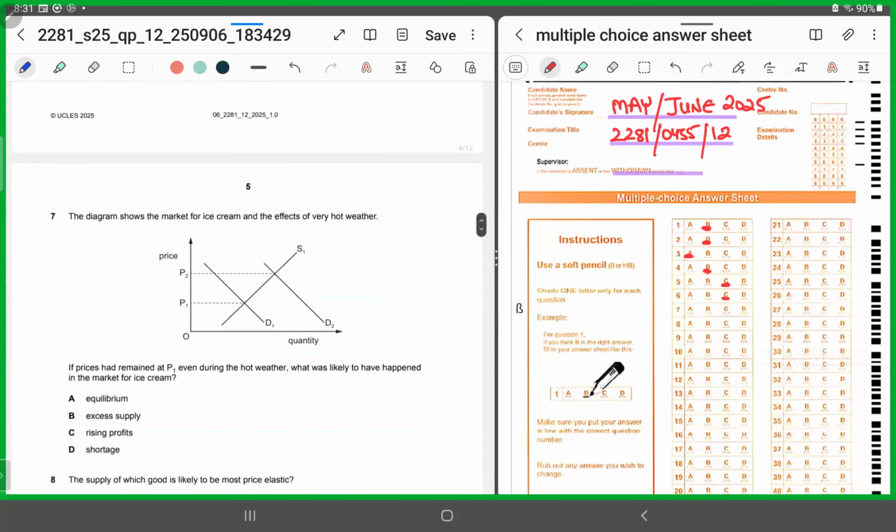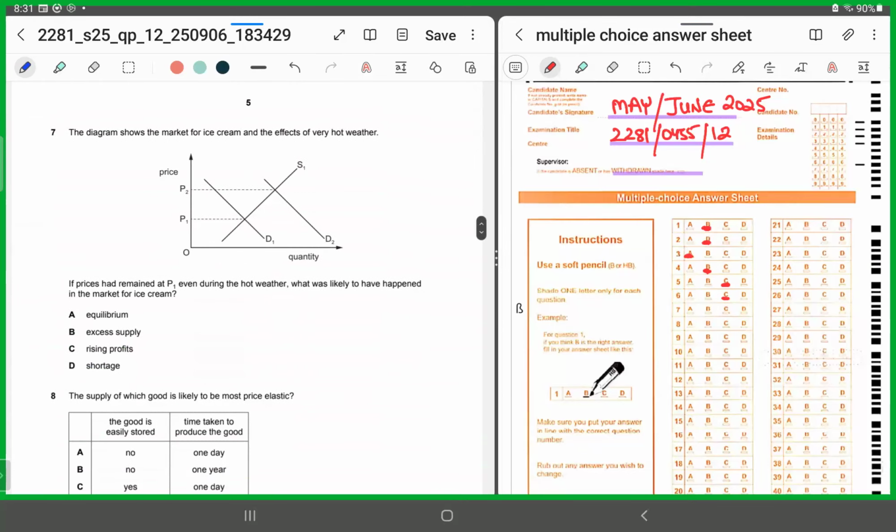MCQ number 7. MCQ number 7 says the diagram shows the market for ice cream and the effects of very hot weather. Now, if prices had remained at P1 even during the hot weather, it says what was likely to have happened in the market for ice cream. Now, what's happening? It's hot and the demand for ice cream has shown a surge. You can see that the entire demand curve has shifted towards the right by a large extent. Now, the price has risen. But what they're saying, let's suppose the price had remained at P1, so what could have happened?